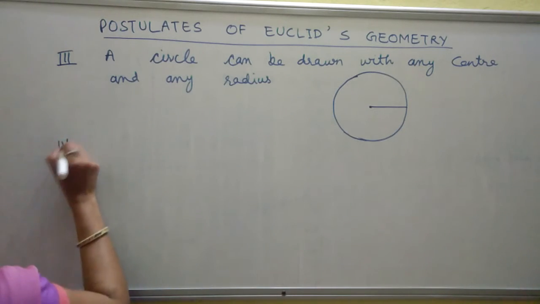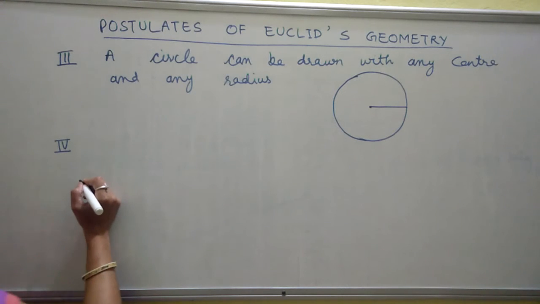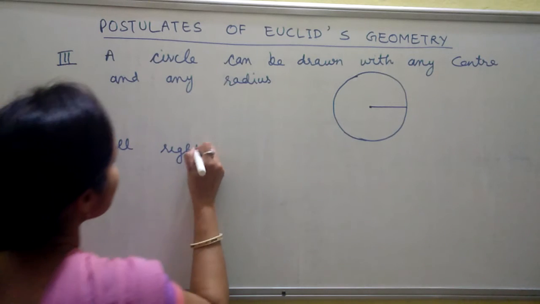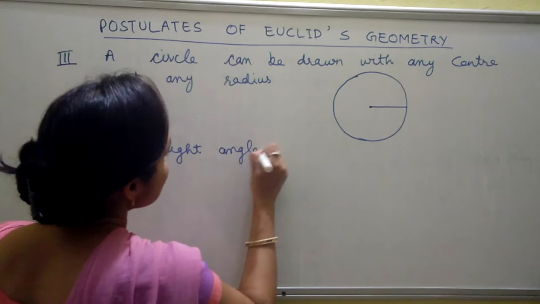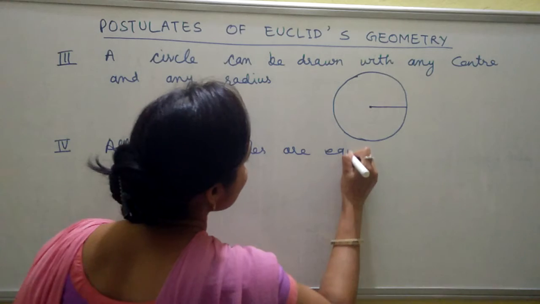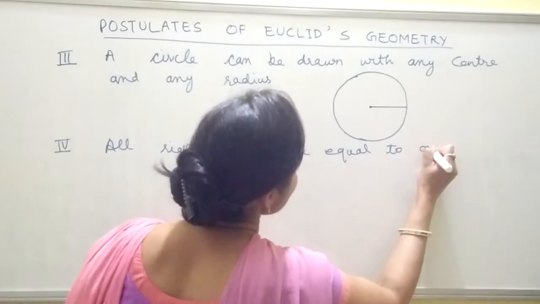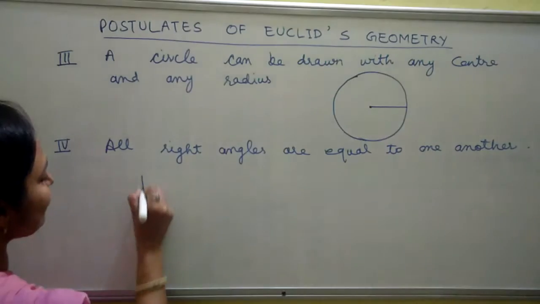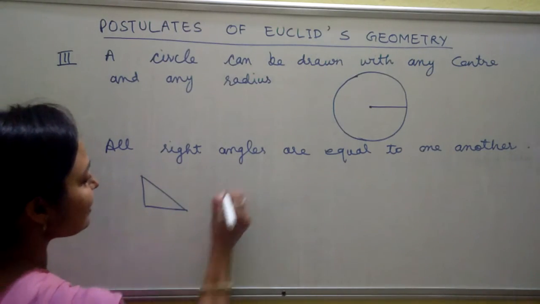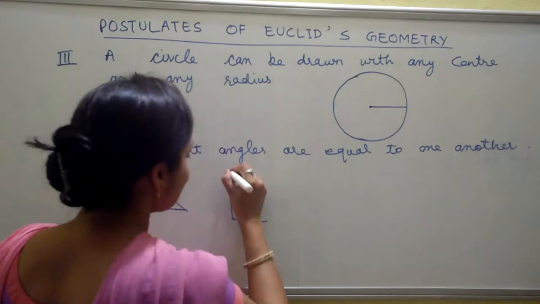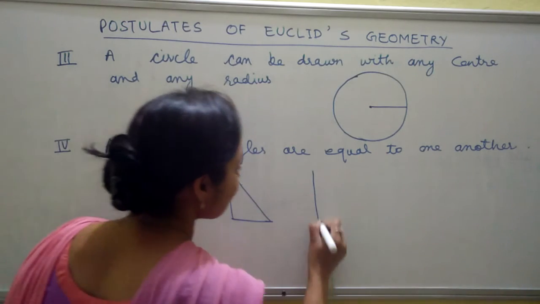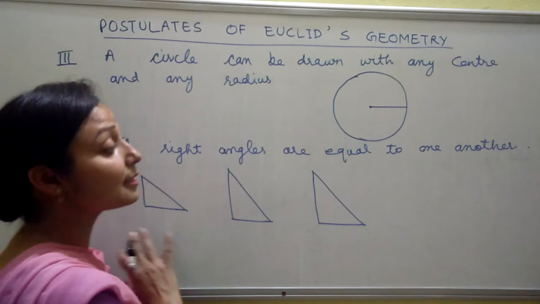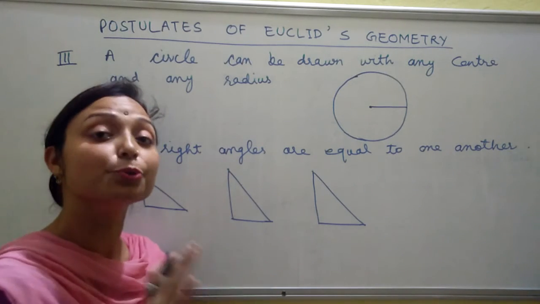Now come to the fourth postulate. The fourth postulate is: all right angles are equal to one another. Let us suppose we have one right angle triangle like this. The second one is like this. The third one is like this. So these are different types of right angle triangles. These all are equal according to Euclid's postulate.